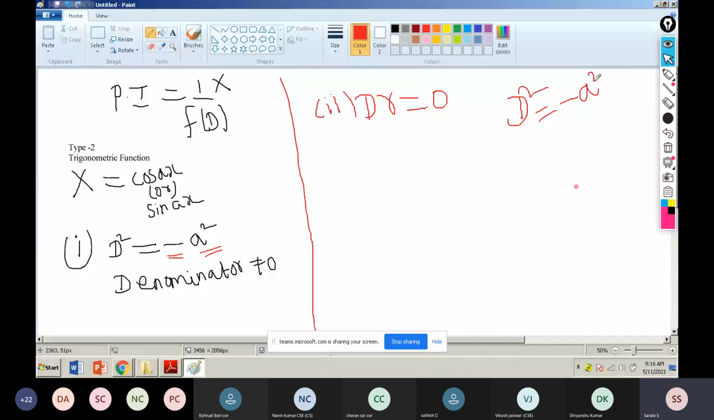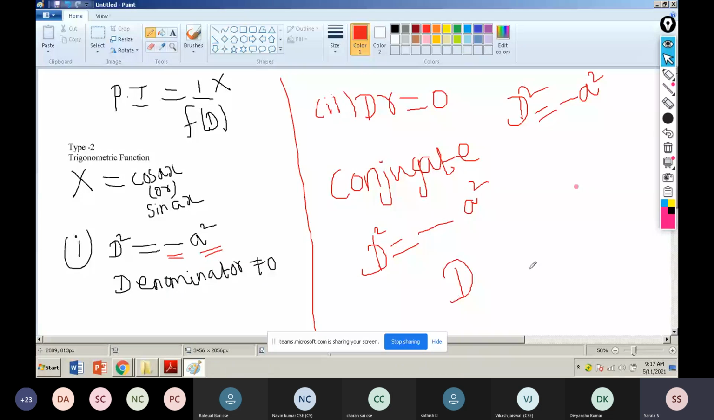So what do I have to do? I have to take the conjugate. Because I substituted D squared equal to minus a squared, I take the conjugate and again substitute D squared equal to minus a squared. So listen, what is the value of b? Anyone tell me? What is b? Starting from the first class I am telling this one only. D equal to?